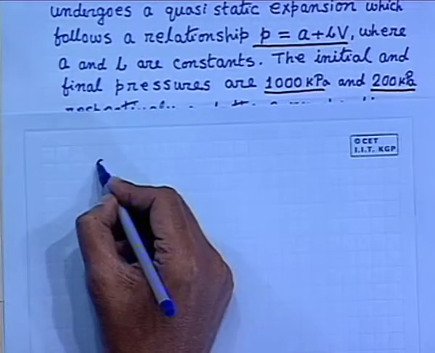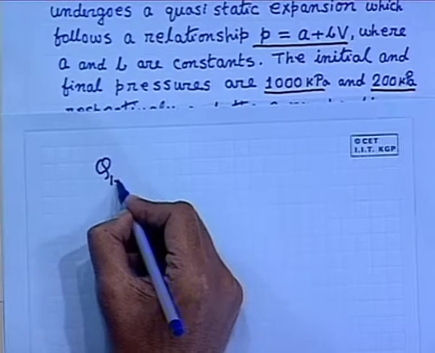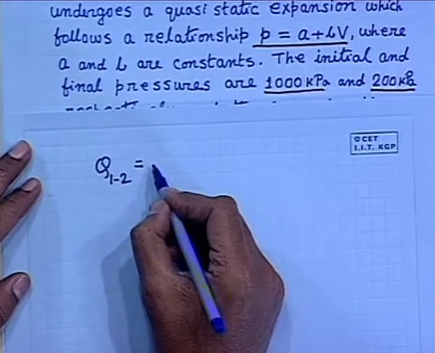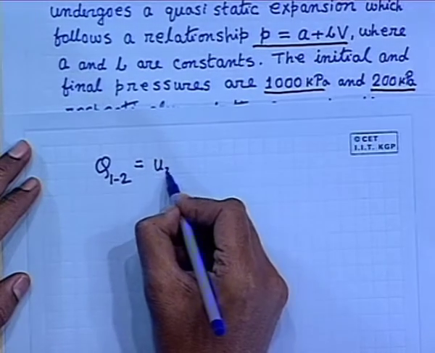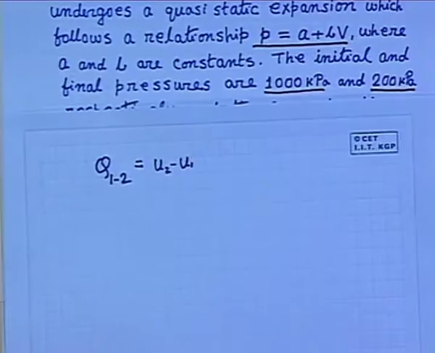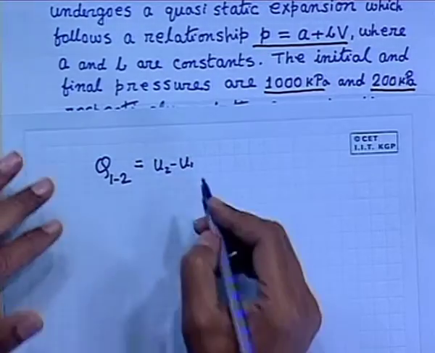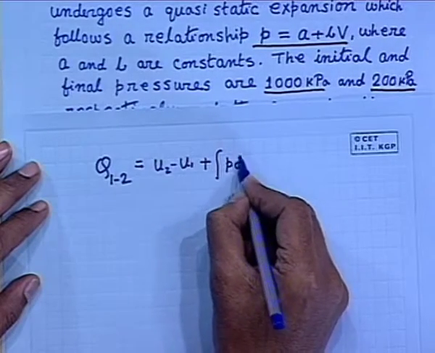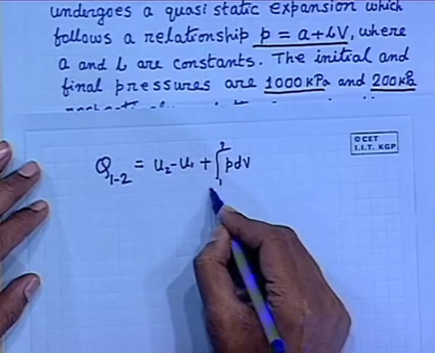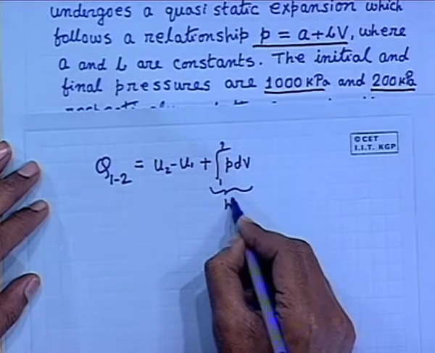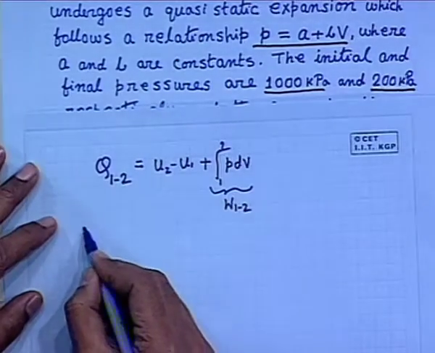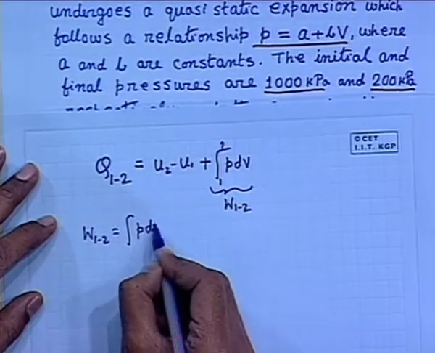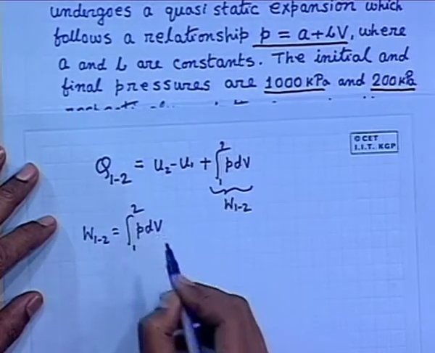Q12, where 1 and 2 are the initial and final state points, is equal to U2 minus U1 plus the integral of P dV from 1 to 2, that is the work transfer W12. That means W12 is the integral of P dV. It is a very simple problem, a straightforward application.